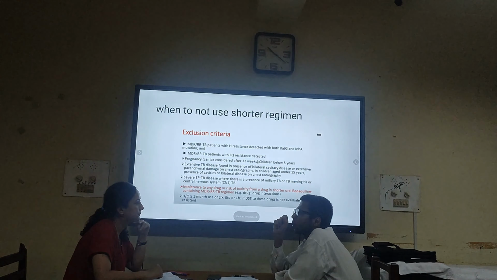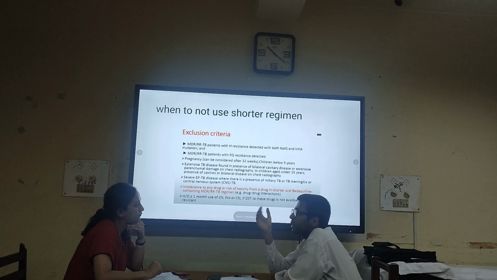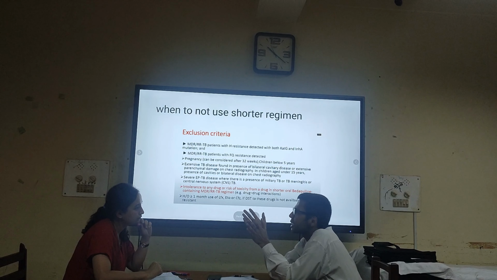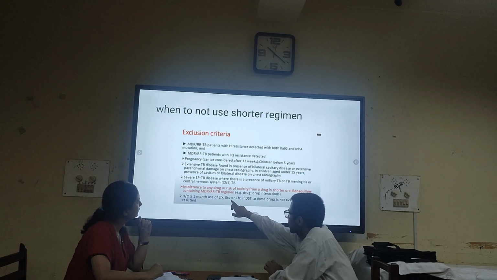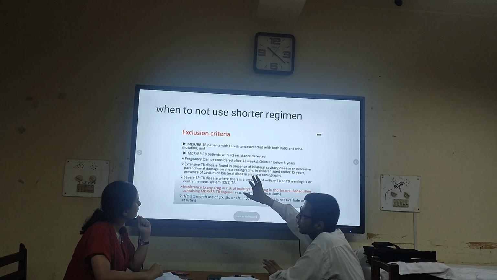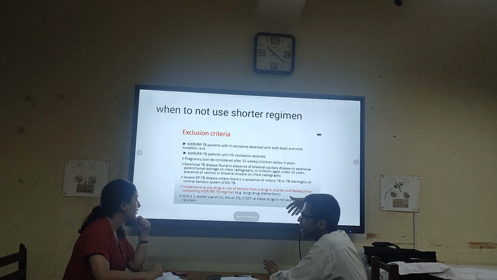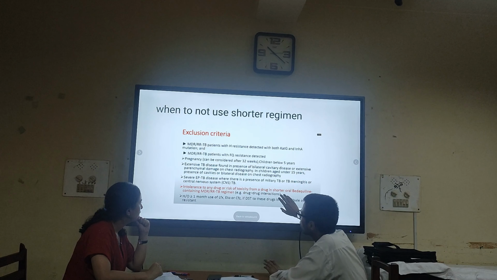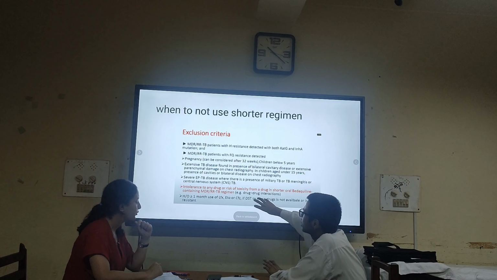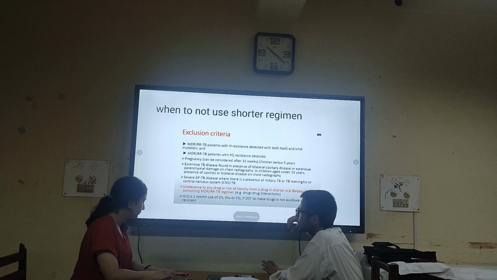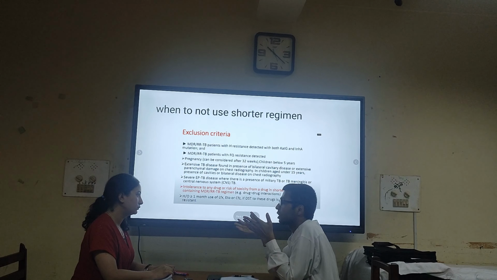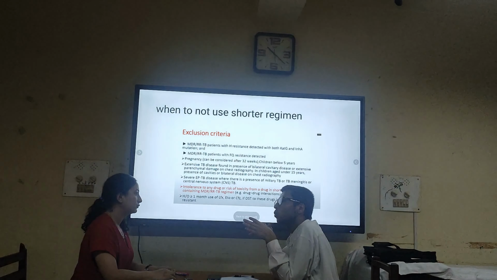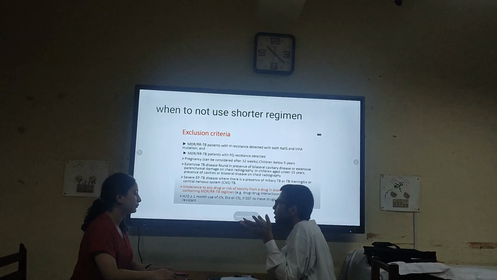In that study, they excluded pregnant patients and children less than 5 years of age, or patients who had already received drugs like levofloxacin, ethionamide, clofazimine for greater than 1 month due to other conditions like pneumonia, UTI or whatever infection it may be. So we don't know the result for those groups of patients. They also excluded severe tuberculosis, extrapulmonary tuberculosis, CNS tuberculosis, and miliary tuberculosis. So we also don't know the result for those groups of patients.